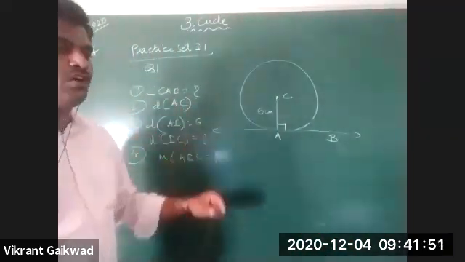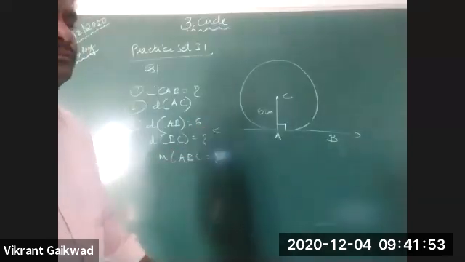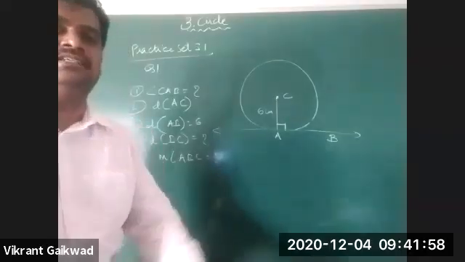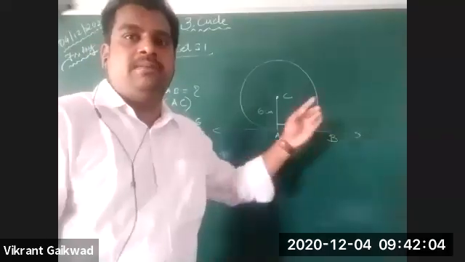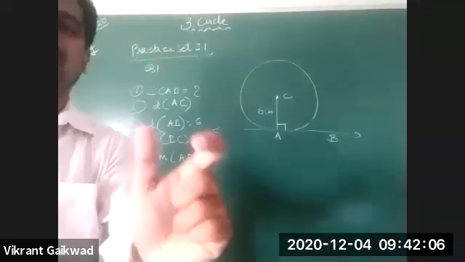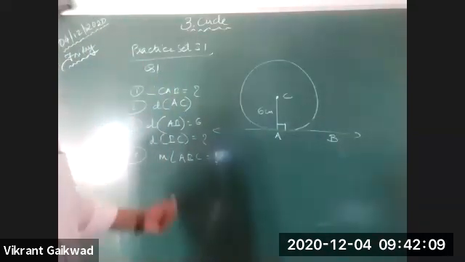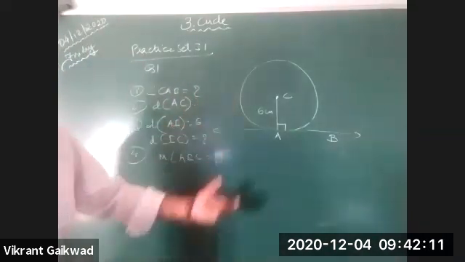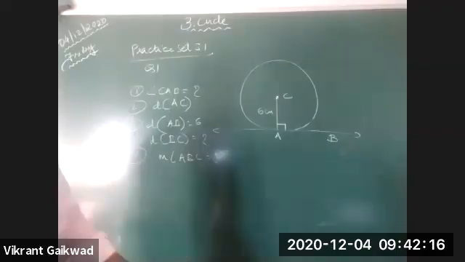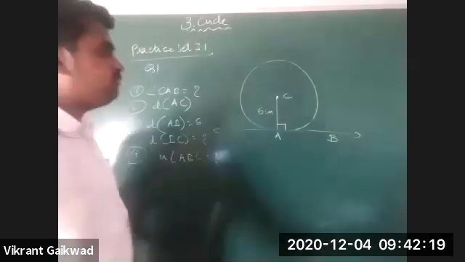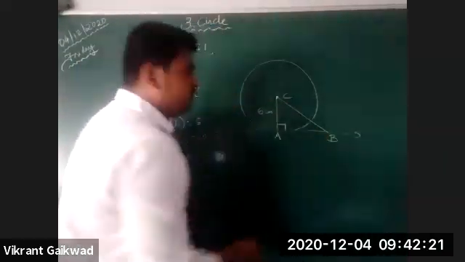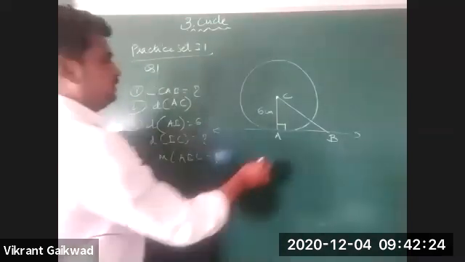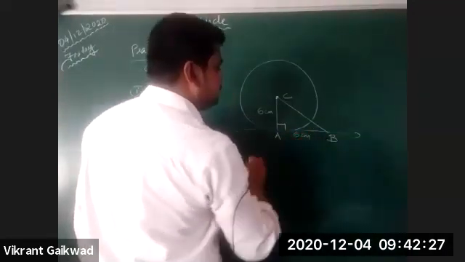Next part, what is the distance of AC? It is going to be 6 centimeters, as AC is the radius, or AC is perpendicular to AB, so it is going to have the length of the radius. Next is, if AB equals 6, you have to find the length of BC. So you'll have to join B and C. Here I'm writing this as 6 centimeters.